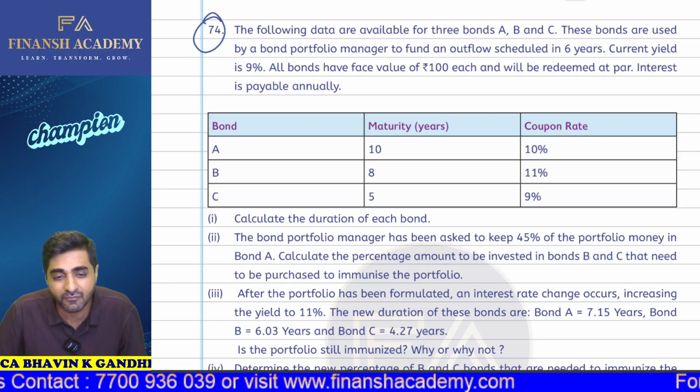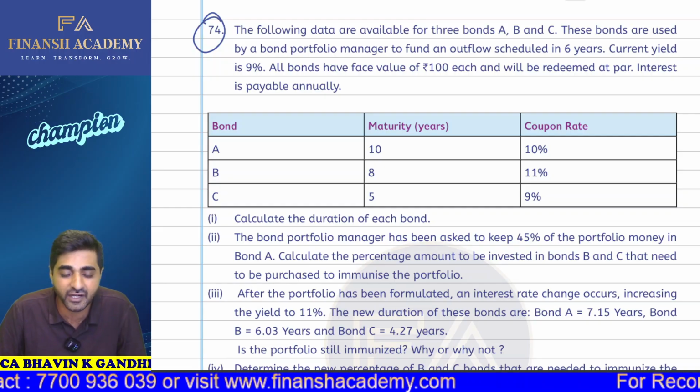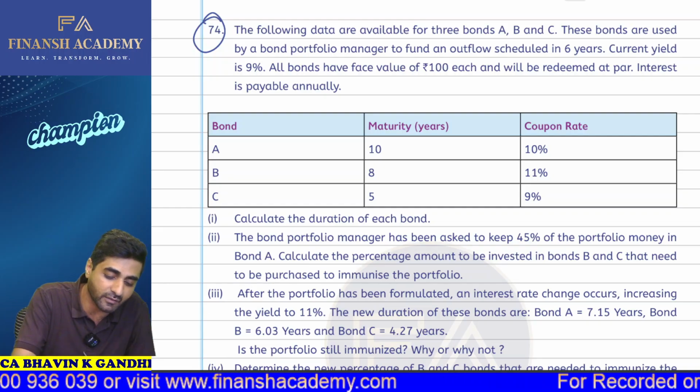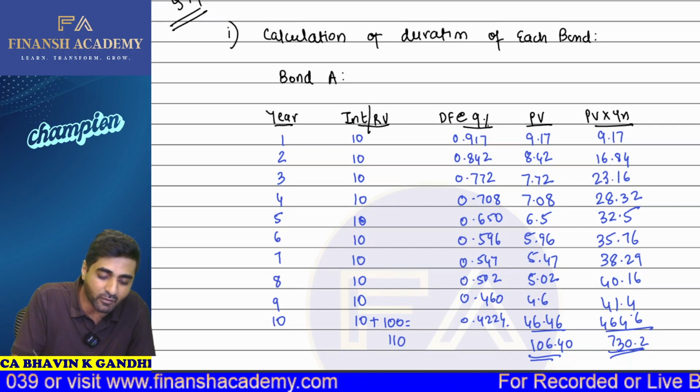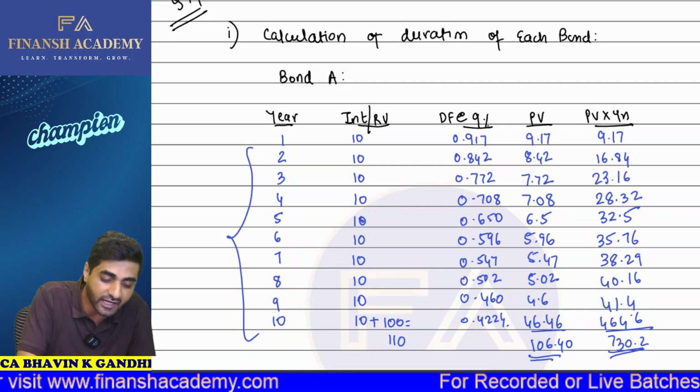Interest is payable annually. We have bonds A, B, C, we have maturity, we have coupon rate. We are required to calculate, first part, what is the duration of the bond. So how will you calculate the duration of the bond? We are going to take year 1 to year 10.